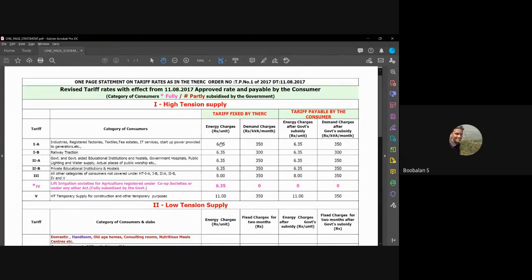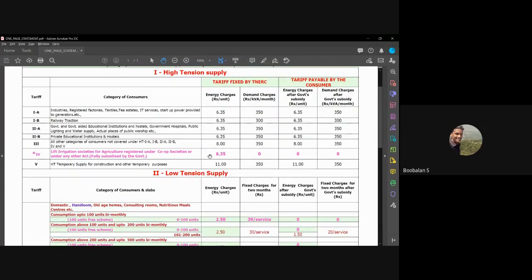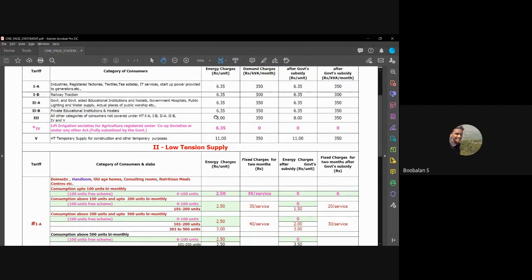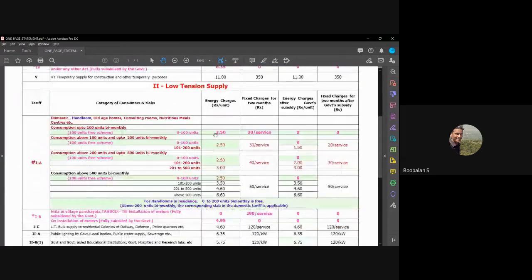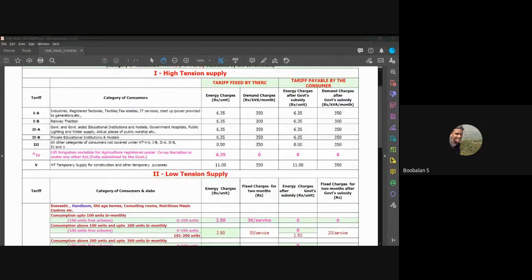What are the cost factors that play a major role behind that? These are things we have seen also. See, the 6.53 rupee tariff, how is it fixed? The back end of that we have discussed in our previous classes. The same for low tension power supply, 2.5 rupees. With these tariff rates, we are going to calculate the electricity cost. That is what is important. With the help of the tariff rate only, we are able to calculate the cost of electricity. Now I'm moving to my PPT.